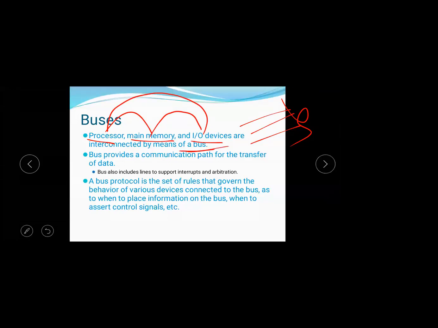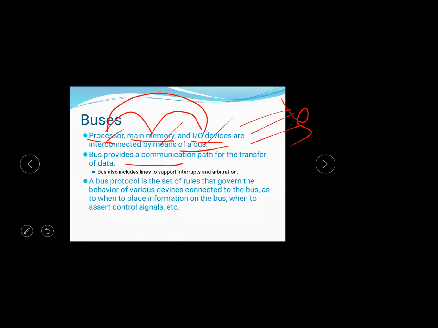They are connected to transmit the data from one device to another device, that means one unit to another unit. Here, units are the processor, main memory, and IO devices. The bus provides the communication path for the transfer of data. A path is established to transmit the data.